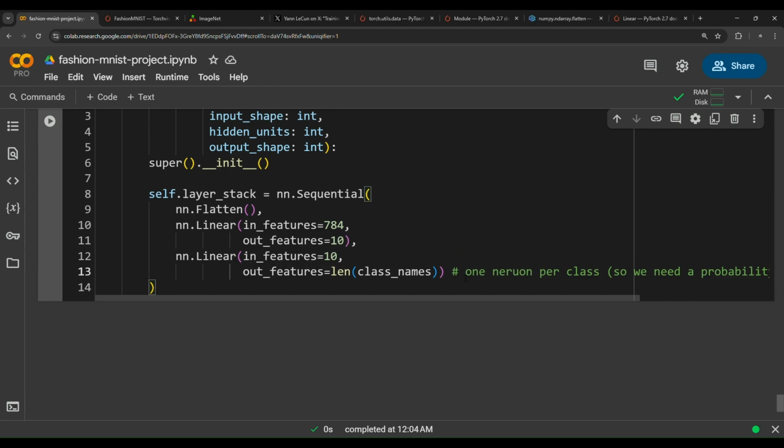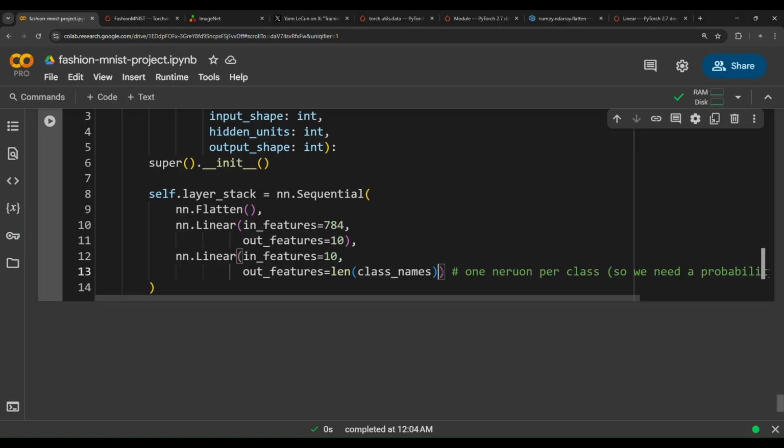So in regression problems, the output layer contains just one neuron. If you are building a regression model, the output layer will contain just one neuron. Whereas in binary classification, the output layer also contains one neuron, because it classifies whether it is one thing or another, so it will output just one probability. While in multi-class classification, as in this case, we have 10 classes, so we need to define the output layer